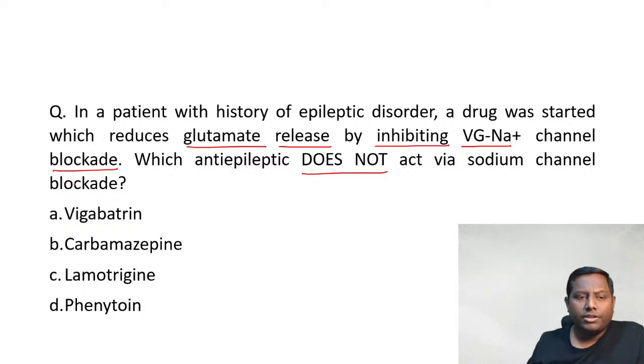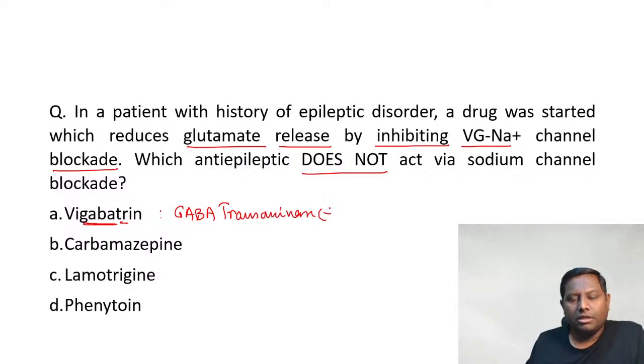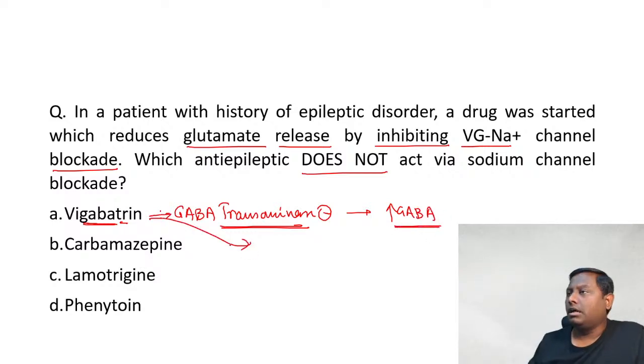What is the mechanism of action of vigabatrin, guys? It is a GABA transaminase inhibitor. Do remember this. This GABA transaminase inhibitor is going to increase the level of GABA at the synaptic cleft. It was also asked in the 2021 INICET: which anti-epileptic drug can decrease the visual field?